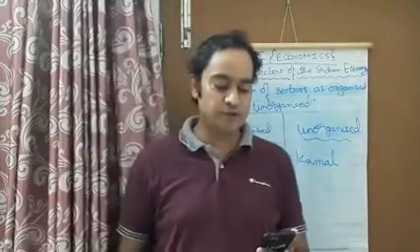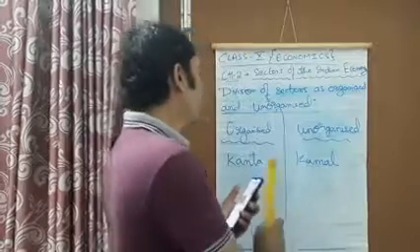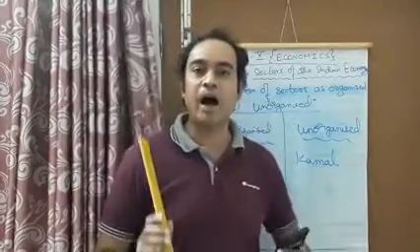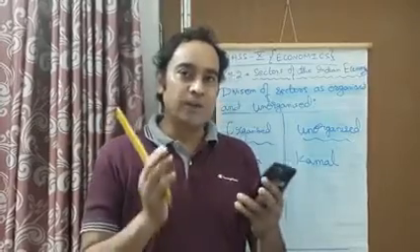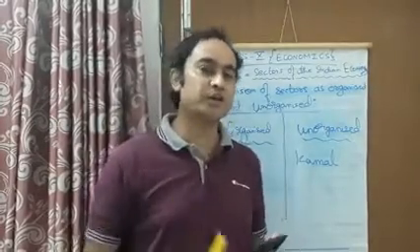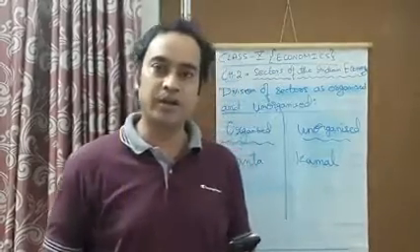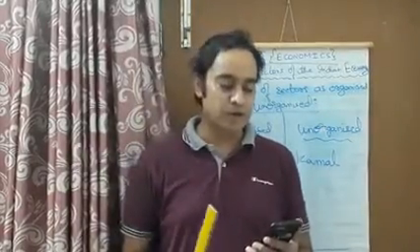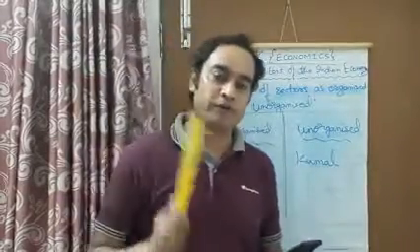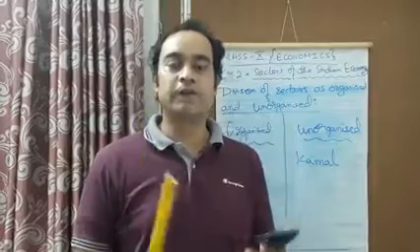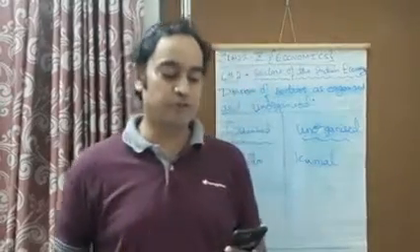She attends her office from 9:30 a.m. to 5:30 p.m. You will see here, Kanta is working in an organized sector where the working hours are limited and fixed. She used to go to her office at 9:30 in the morning, and come back from her office at 5:30 p.m. Fixed working hours.